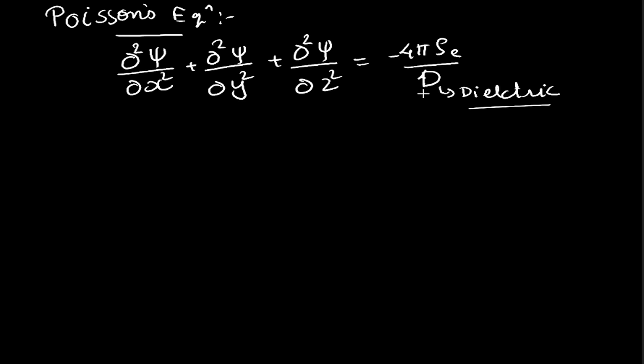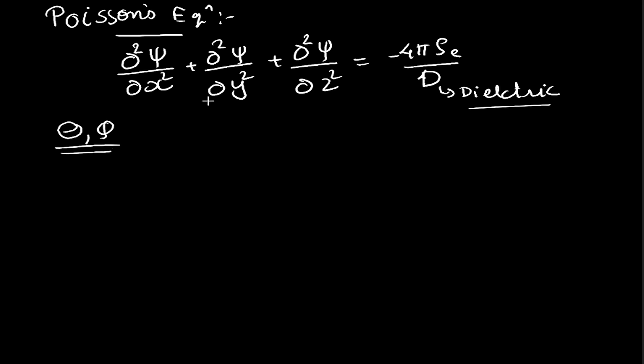And we have also discussed earlier that there is a formation of ionic atmosphere, and we know that the ionic atmosphere is spherically symmetrical. So over here xyz represents the rectangular coordinate system, while the ionic atmosphere which is forming is spherically symmetrical. So we need to convert these rectangular coordinates into polar coordinates, and in polar coordinates the values of theta and phi will be constant, and hence the differential of theta and phi will be 0.